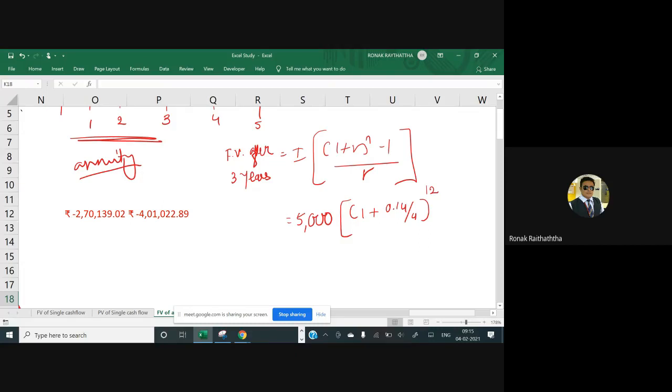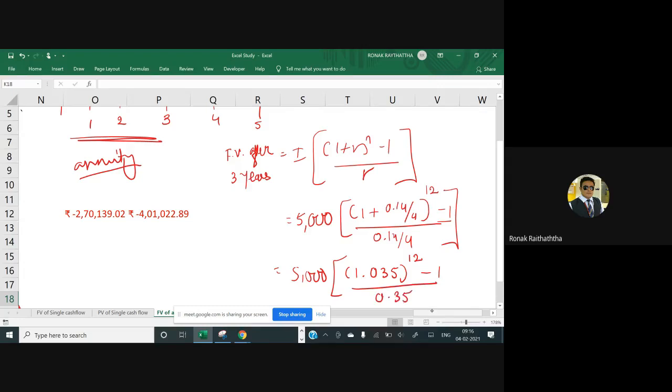After 3 years, this money will just be there in a fund. So you'll get the interest. You are not investing anything after 3 years. Okay, so here in the denominator too, 0.14 divided by 4. And let's move ahead, 5,000 in bracket. Can someone tell me 0.14 divided by 4? 0.035 raised to 12. If you forget the minus 1, you will regret it badly. Again, there would be 0.035 in the denominator.